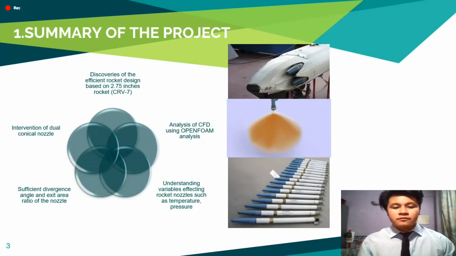For this project, it will involve analysis of the CRV7 rocket as stated in the figure, involving its temperature, pressure, effective area ratio, and divergence ratio. In the end, the intervention of a dual conical nozzle is expected.